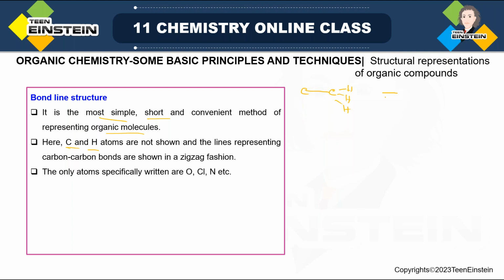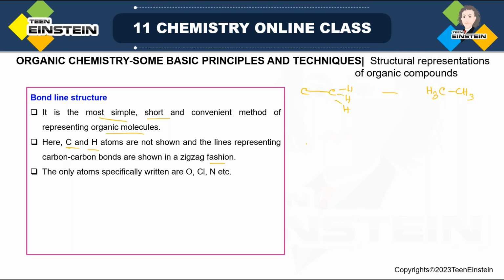So this line that I am drawing here basically means this molecule. Isn't it simple? Carbons and hydrogens are not shown, and carbon-carbon bonds are drawn in a zigzag fashion. Here we have only one carbon-carbon bond, but if there is more than one carbon, we have to draw it in a zigzag way.